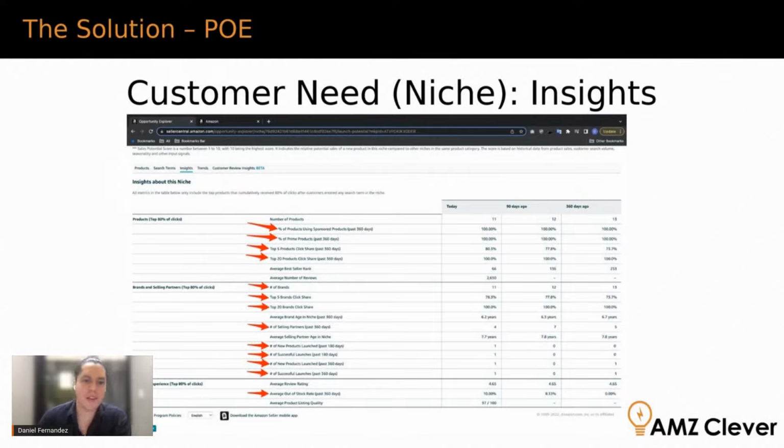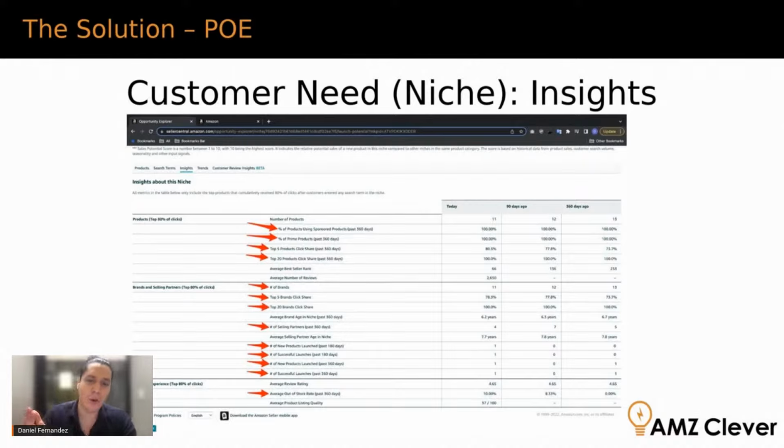So first of all, they're telling us what percentage of products are using sponsored product ads, right? You can see that today, with a look back window of 360 days, it is 100%, and that's out of 11 products that Amazon considers within this niche or customer need. The same was true 90 days ago, only there were 12 products, and 360 days ago there were 13 products, right? And it was 100% on all of them. So that is a bad thing. If everybody's running sponsored product ads, that would be one negative criteria for the niche you're researching.